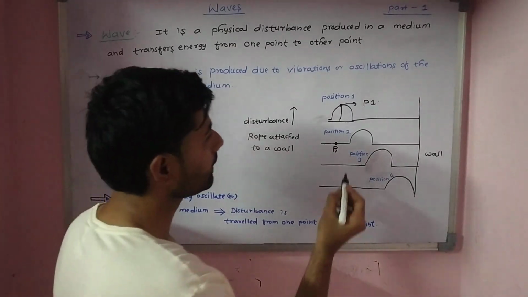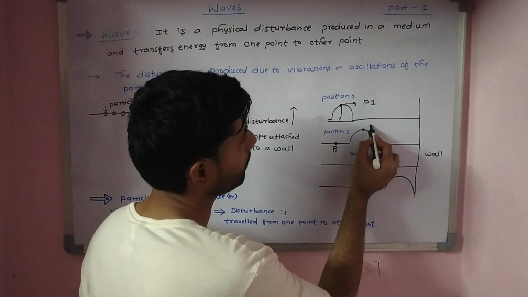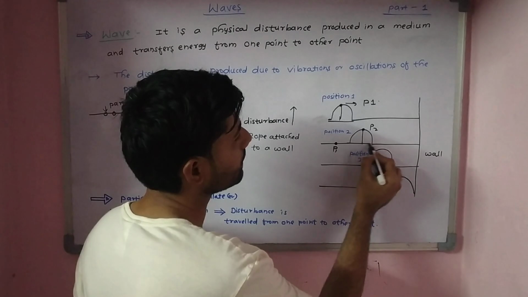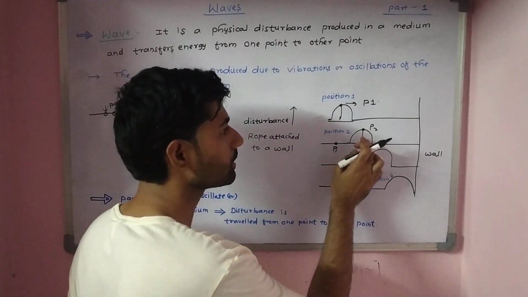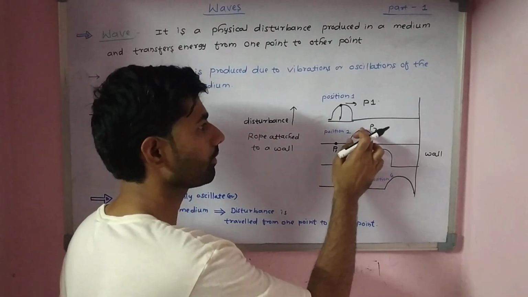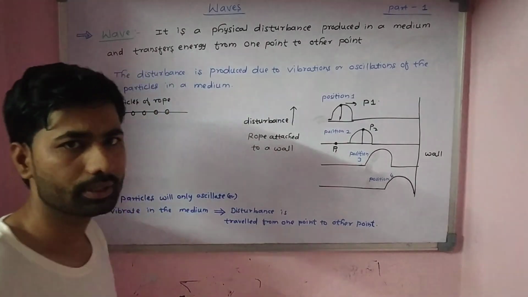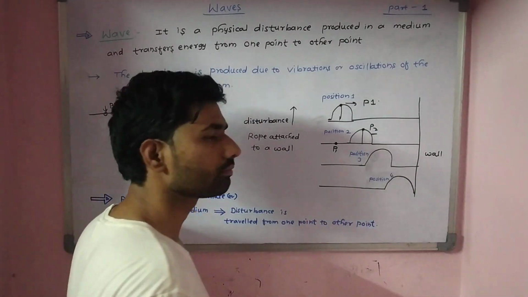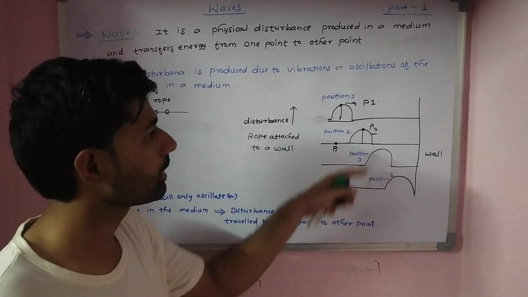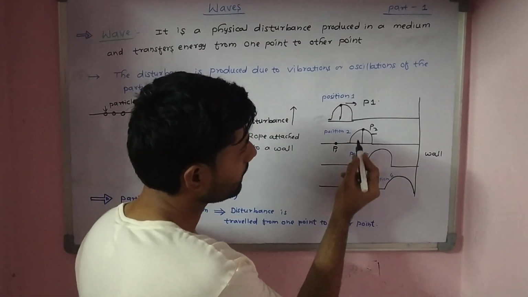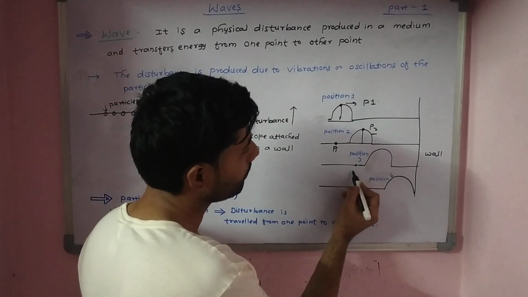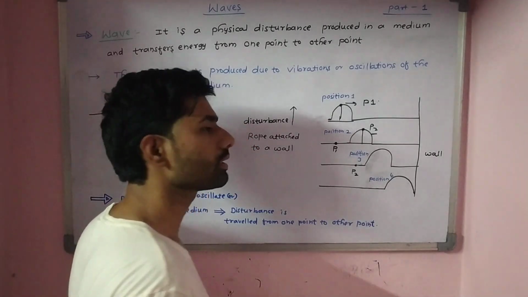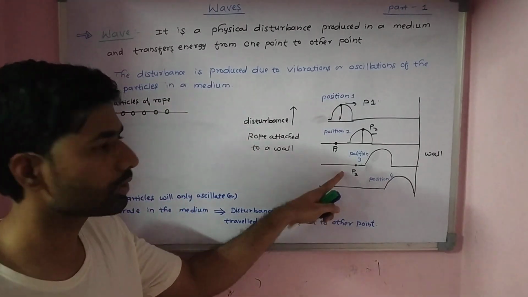And some particle, let's suppose here the particle P2, is going to have some disturbance, that means it is going to have some amplitude or it will have some displacement. That means here particle P2 will have some displacement, and then again after a certain time the particle P2 again reaches the equilibrium position.